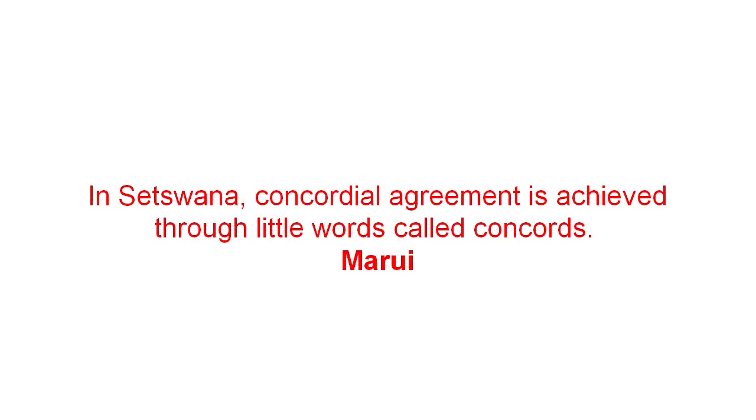In Setswana, concordial agreement is achieved through little ways called concords. Be sure to search for my lesson on concords. There are concords for most parts of speech, such as concords for the subject of the sentence, the adjective, possession, and so on.